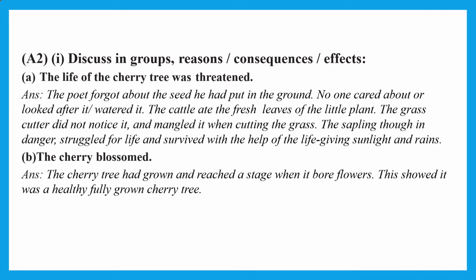The sapling was in danger because there was no light or sunlight as the grass was growing around it. But anyhow, it survived and managed to grow. So the life of the cherry tree was threatened. The cherry tree blossomed. Second point. Yes, the cherry tree had blossomed because it had grown into a full grown tree and it could bear flowers, and also it had cherries around it.